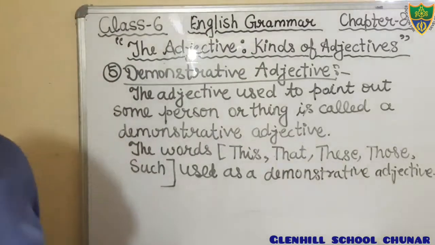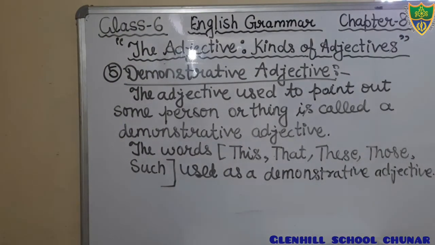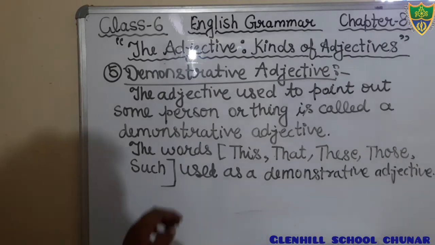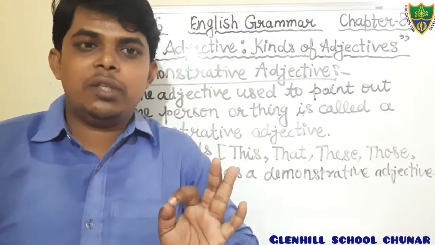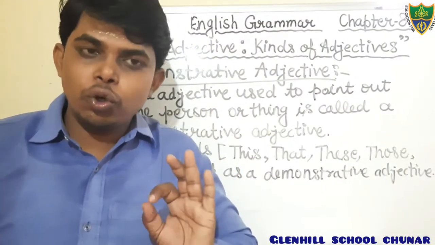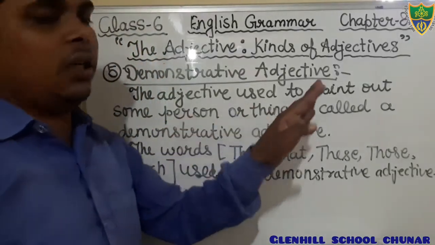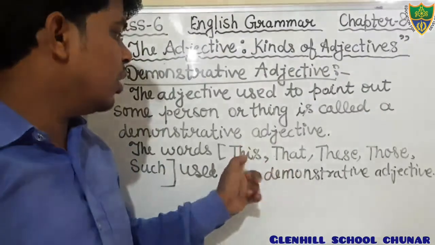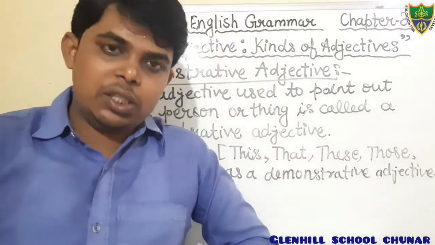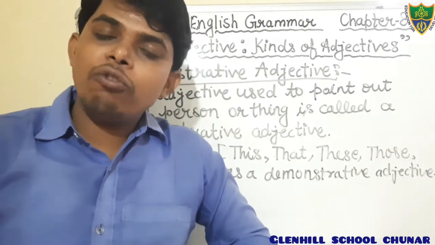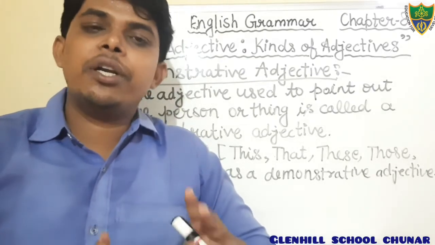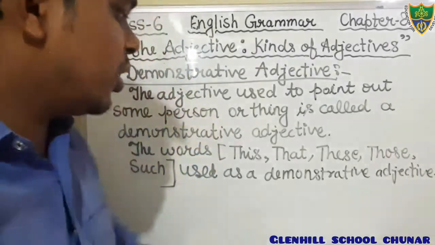Okay, students, just write down. The words this, that, these, those, such are used as a demonstrative adjective. And what is demonstrative adjective? It is used to point out something, to show something, person or thing. We use these words to point out something with a noun, therefore that is called demonstrative adjective. Okay, students? So just write down the example.